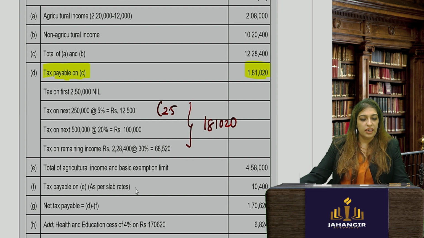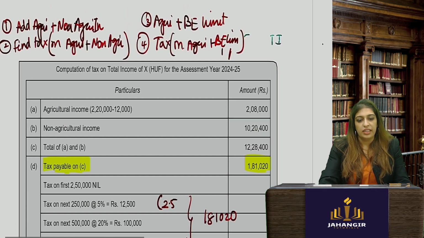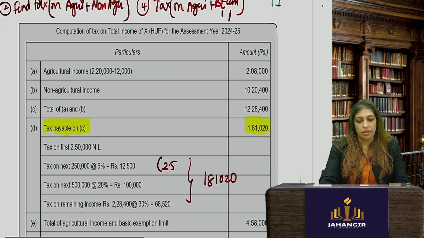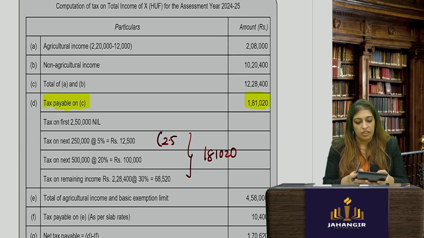Okay, now the next step. Agri and basic exemption limit. What is your agri income? 2 lakh 8 plus basic exemption limit is 2 lakh 50.